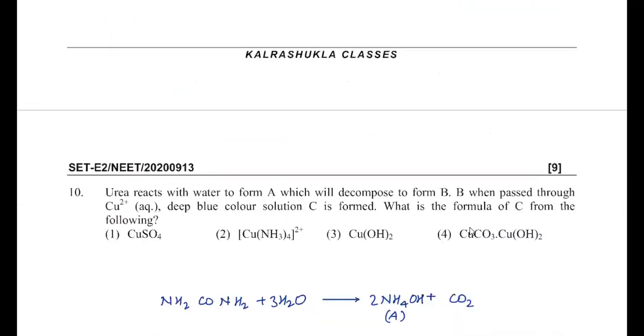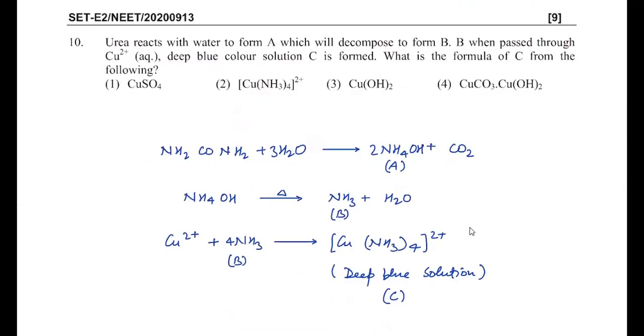It's given that urea reacts with water to form A, which will decompose to form B. When B is passed through copper 2 plus, a deep blue color solution C is formed. What's the formula of C? So basically when urea is treated with water, it forms ammonium hydroxide and carbon dioxide. So A is your ammonium hydroxide, and when ammonium hydroxide is heated, it produces ammonia.